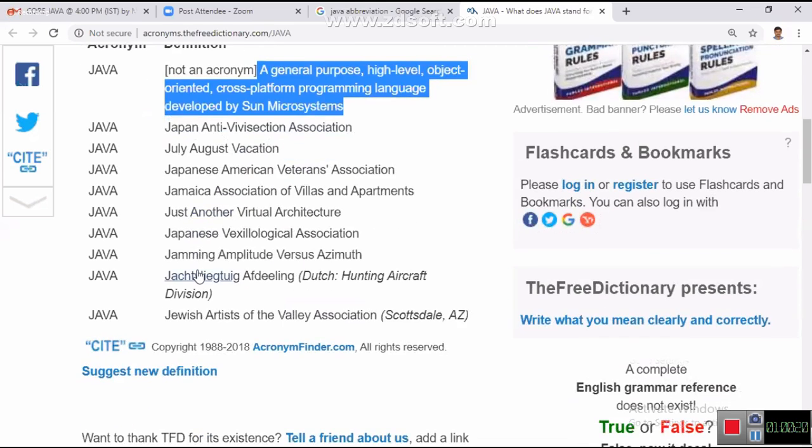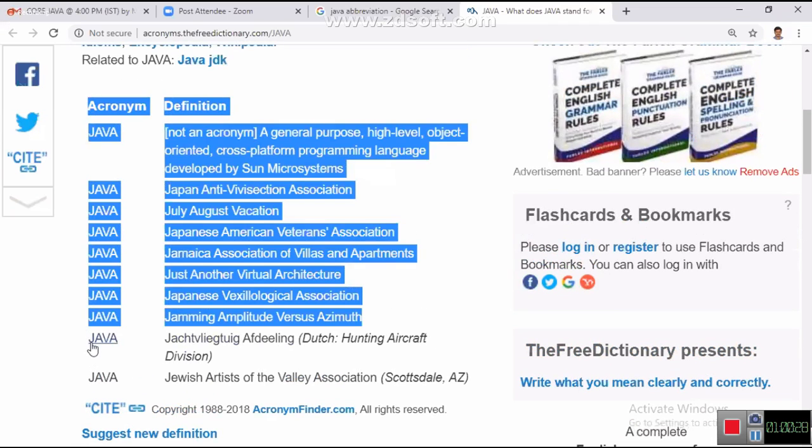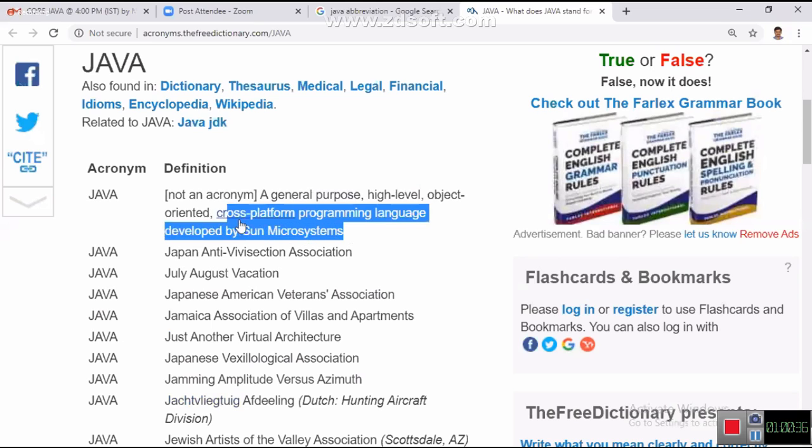There is another abbreviation I have just studied at that time. I don't know, he removed maybe. Just another virus attack. So different abbreviations are there. There are a lot of Javas, Baba. But our Java doesn't have any abbreviation. Are you catching my point?